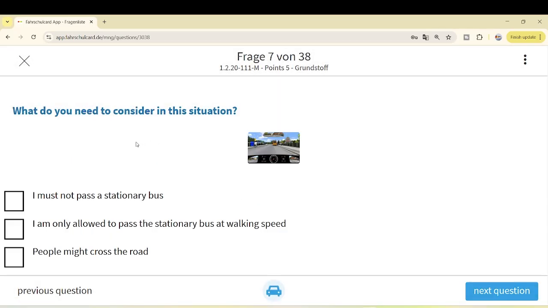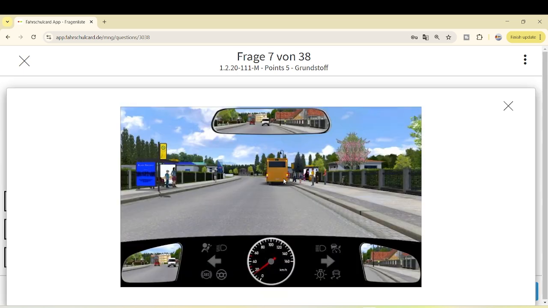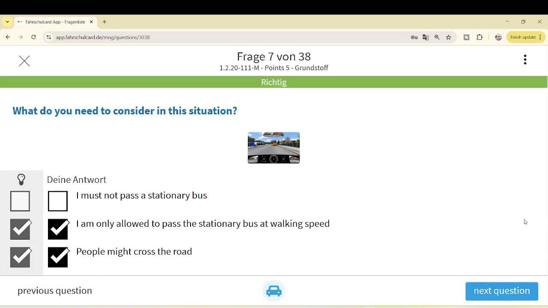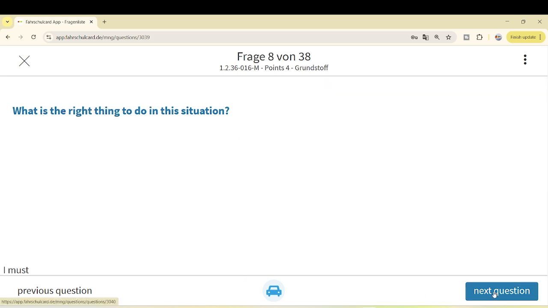So let's see what they are asking. What do you need to consider in this situation? I must not pass a stationary bus? No, actually, as I told you, you can pass a stationary bus with hazard lights on at walking speed. So we know this option is not correct. I am only allowed to pass the stationary bus at walking speed, correct. People might cross the road. So both these options, I think, are pretty clear and make sense as well. With that, we will jump to the next question.